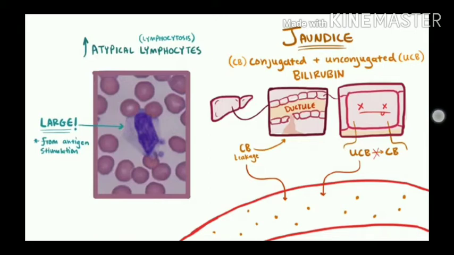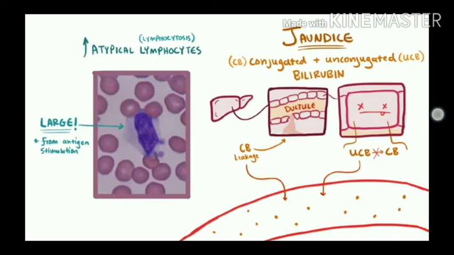The conjugated bilirubin leaks out when the bile ducts are damaged or destroyed. When these hepatocytes die, since hepatocytes make some of its lining, they start to lose the ability to conjugate bilirubin and make it water soluble, so we end up with unconjugated bilirubin.